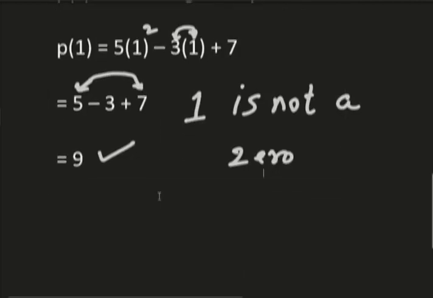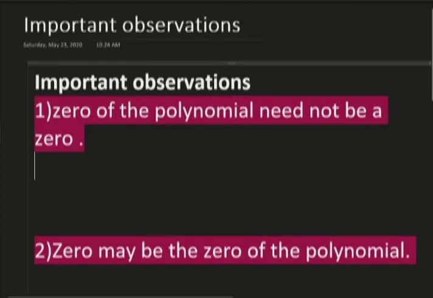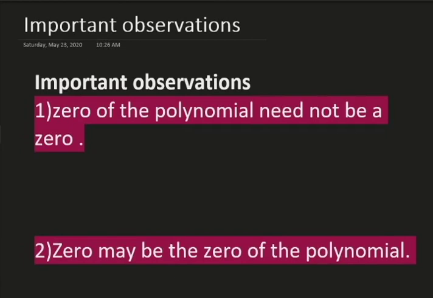So I hope you understood this sum. Let us move to the next one. Here we have some important observations based on our learnings. First one is: 0 of the polynomial need not be a 0. You just think over it. 0 of the polynomial need not be a 0. Absolutely.